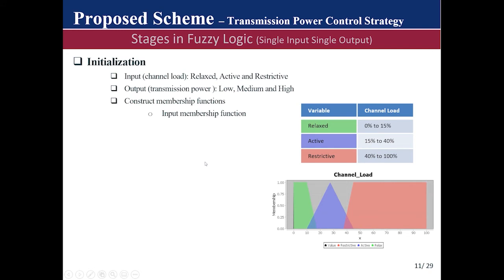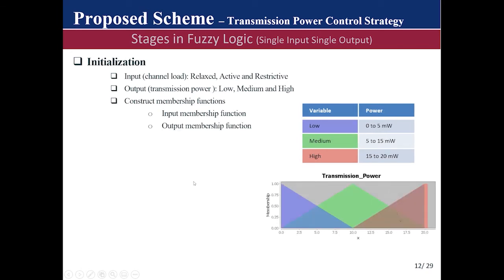And after this, we constructed our rules, where we constructed our membership function, where the input membership function was modeled as we see here, with the x-axis being the channel load and the y-axis being the membership degree. And with our output membership function, we also model it with the x-axis being the transmission power and the y-axis being the membership degree.